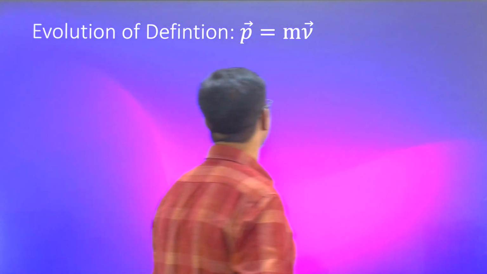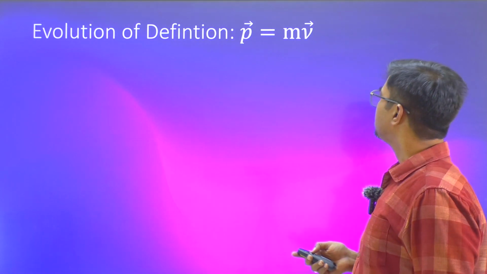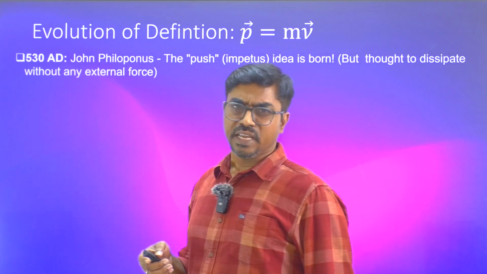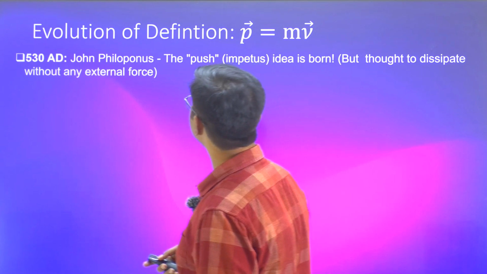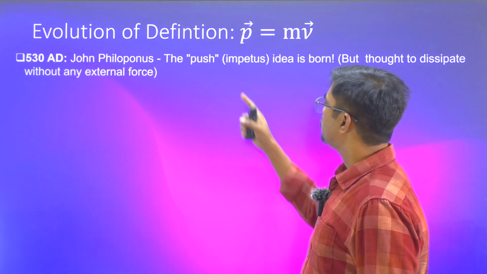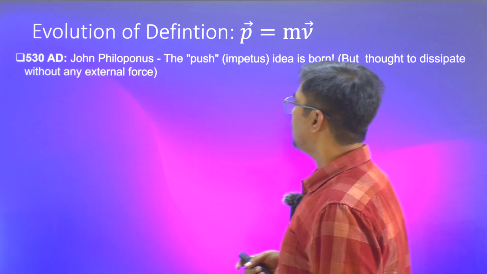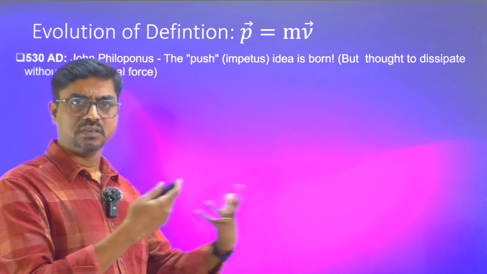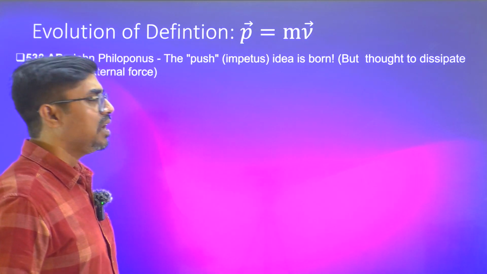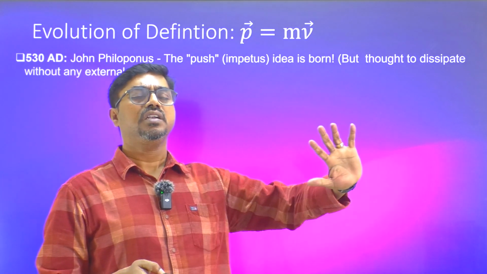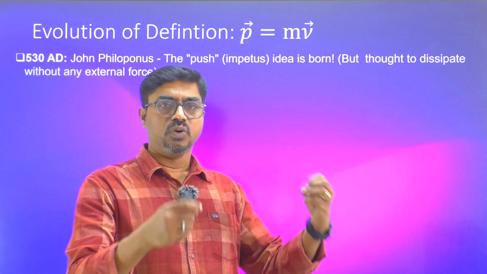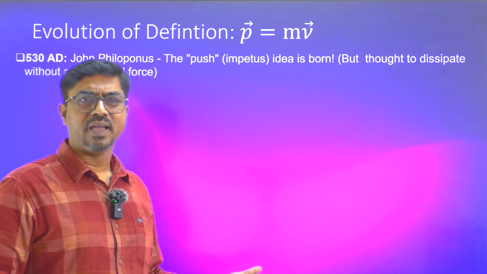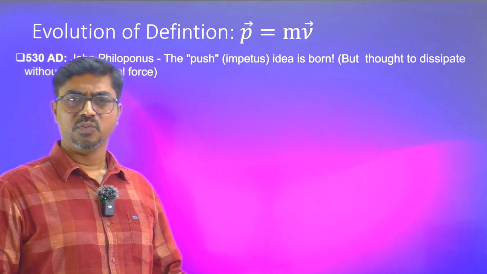So how this definition has evolved over the years, let us understand. This is the definition of linear momentum. It's a vectorial quantity, mass times velocity. In earlier days, during the year 530 AD, John Philoponus defined this push or impetus idea with which we are able to throw weapons, and they possess that energy or momentum, whatever we call it. But he says that once you transfer that, as it travels through space, whatever push we had given gets dissipated as it is traveling. That dissipation happens because of viscosity or friction. Otherwise, it can remain constant.